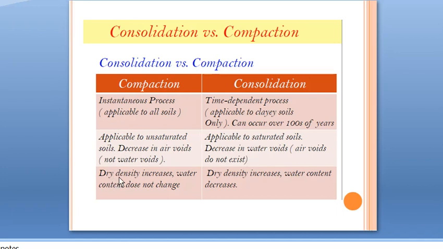Then the last difference is, in compaction, dry density increases, water content does not change. When we are compacting the soil, the density will get increased, but water content does not change. But in the case of consolidation, dry density increases, and also water content decreases, because there is escape of water. These are the differences between consolidation and compaction.